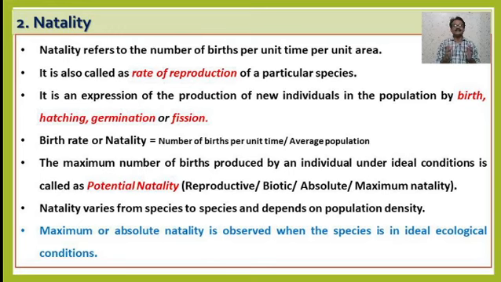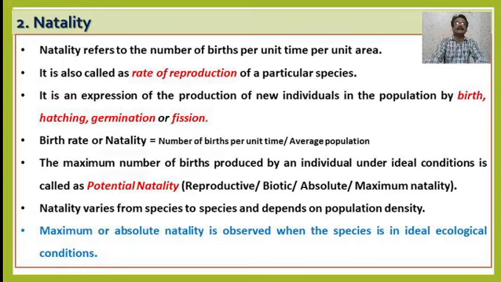Maximum or absolute natality is observed when the species is in ideal ecological conditions. If all environmental and climatic conditions are ideal or optimum, then you generally observe the maximum or absolute natality.